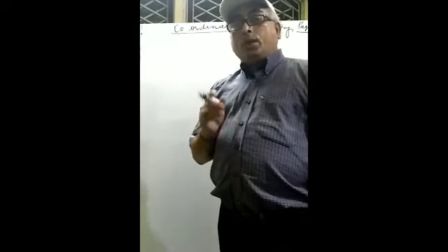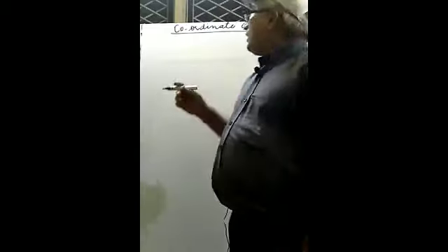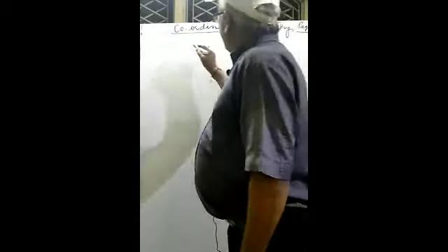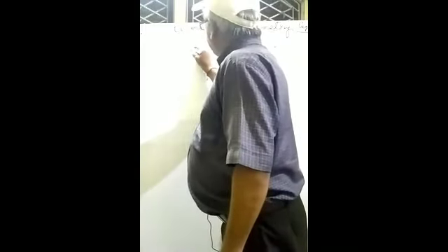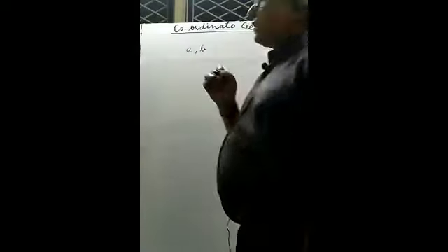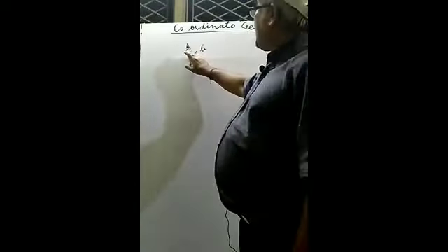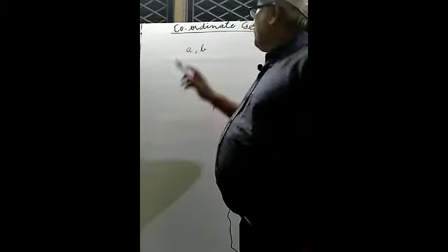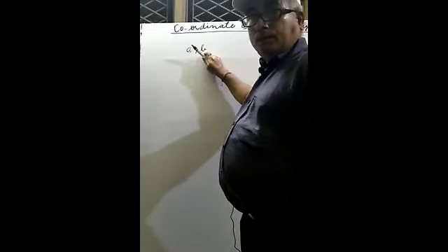So what is an ordered pair? You may mark here. Ordered pair means, if A and B are there and these are noted down, A is a quantity or real number, B is also a real number.